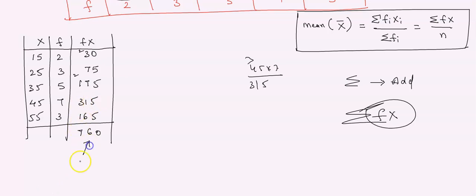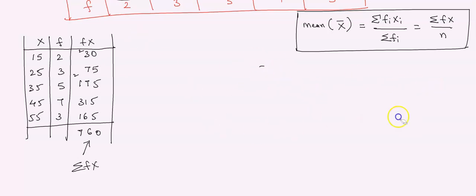760. What is this 760? Sigma fx. Is it hard? We got sigma fx? Yes. Now what should we do? Here we should write that x bar is equal to sigma fi xi by sigma fi, or sigma fx by sigma f. What is the answer?